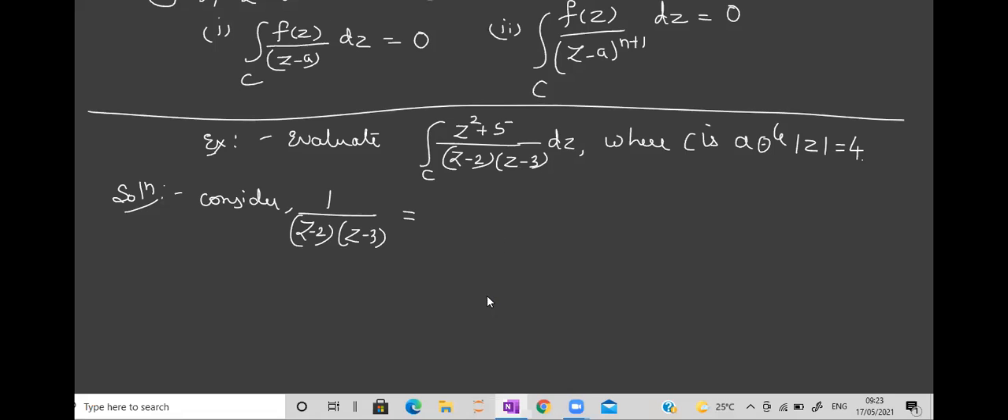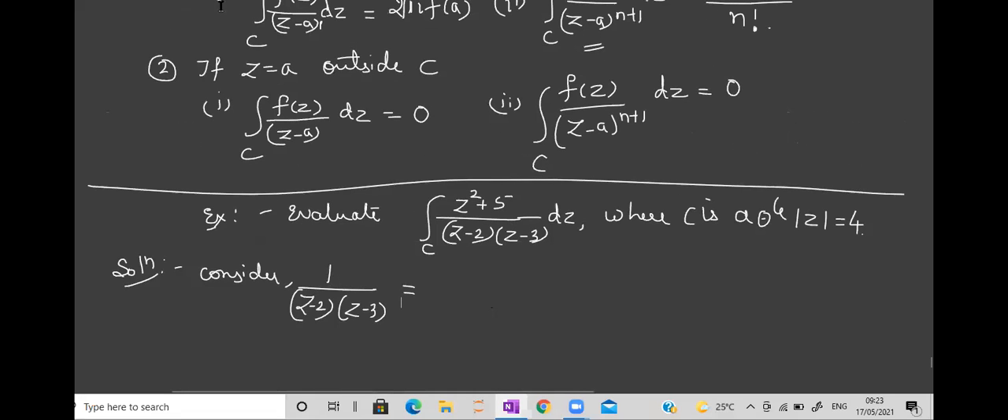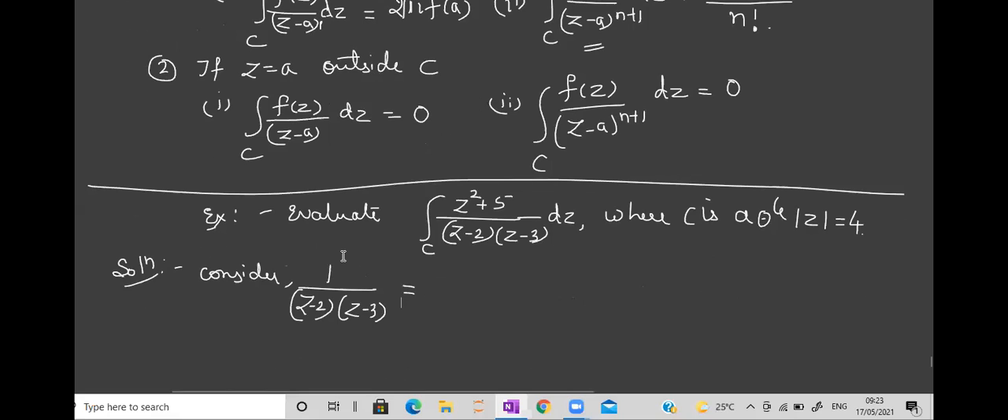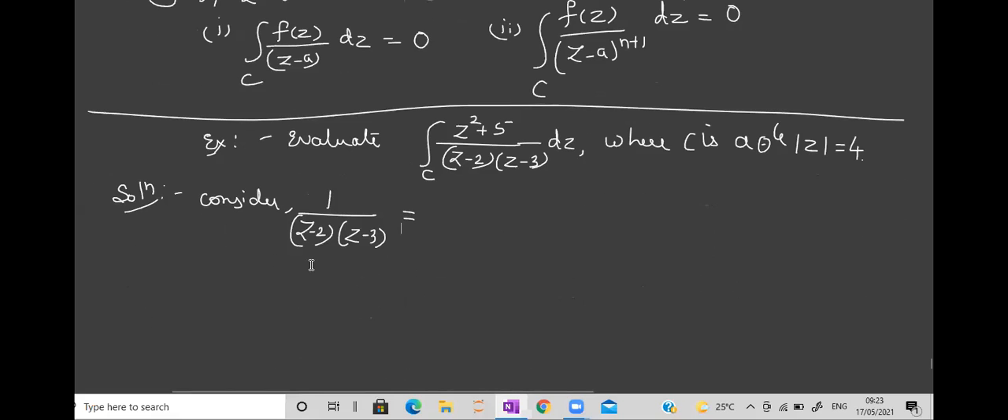Okay. Now, if you see the line integral result above, how many points do you have in the denominator? If I want to apply this result, you have only 1 point. Either it may be Z minus A or Z minus A raised to N plus 1, whatever it is, you have 1 point. Now, how many points are there here in the denominator? 2 points are there. So obviously, if I want to apply the result, I should have only 1.